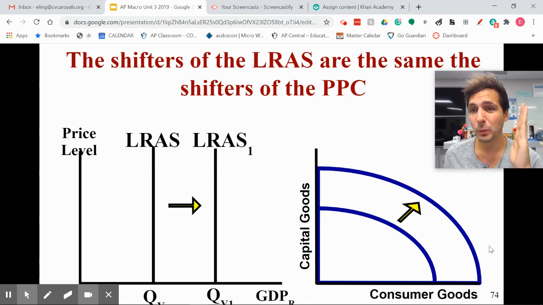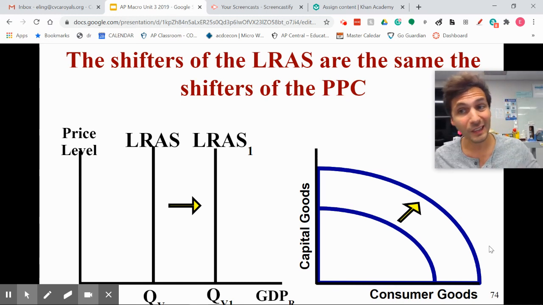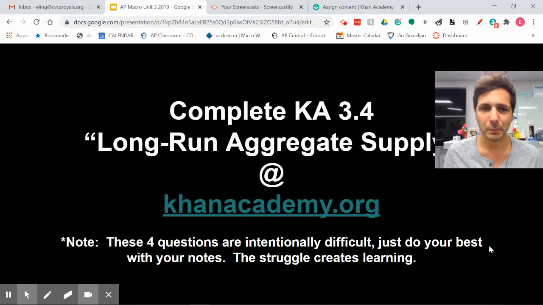Otherwise, normally, unless we're shifting this curve, which happens rarely, but we'll talk about it, long run aggregate supply stands as a beacon of where we want to be. If AD and AS intersect too far to the right of that, then we have a gap. We have an inflationary gap. We're producing too much, and we're probably going to have demand pull inflation. And if aggregate demand and aggregate supply intersect to the left of that, we're going to have a recession. We're producing too little. So it stands as a lighthouse, as a beacon of where we want to be. And I'll show you that here in a minute.